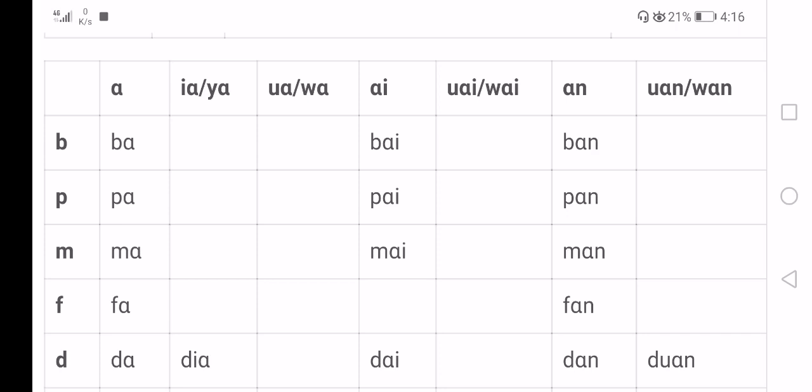Wan itself could be a word and following other initials to form syllables. Now we go through the table.